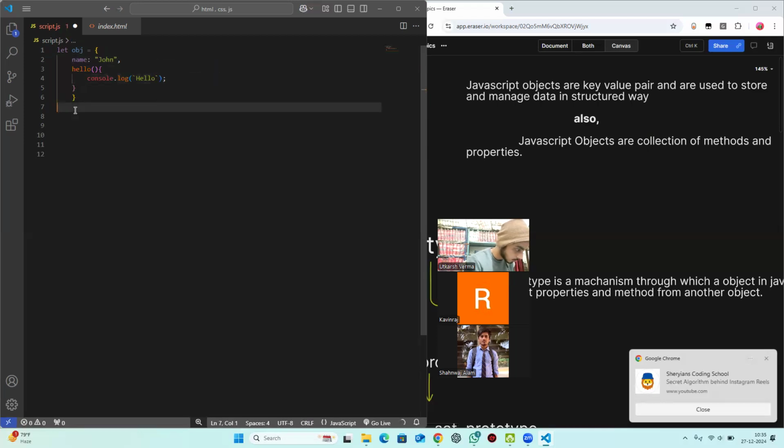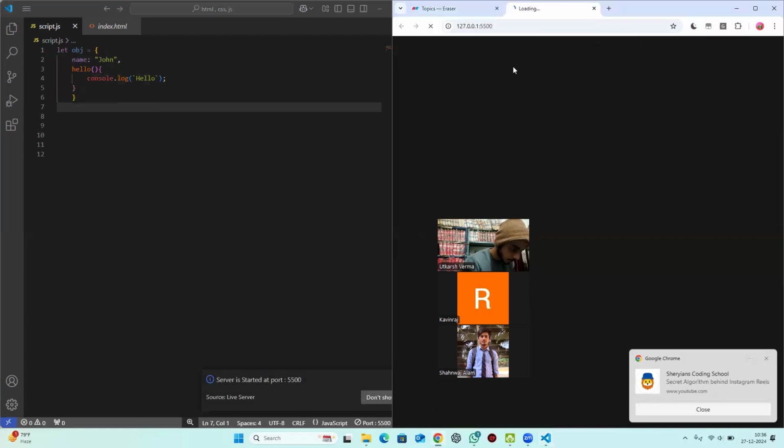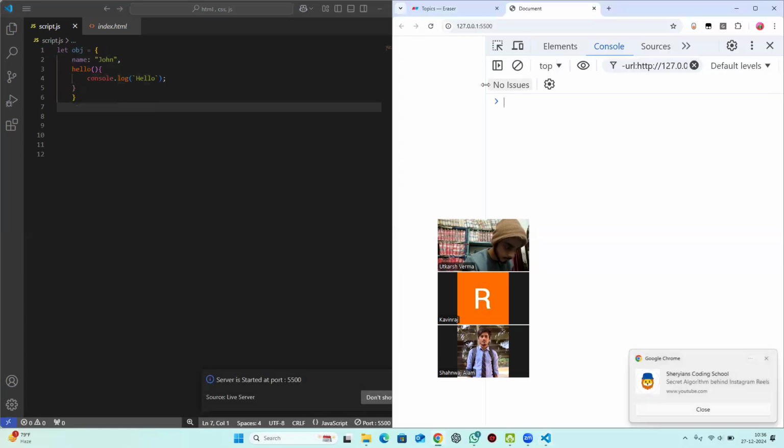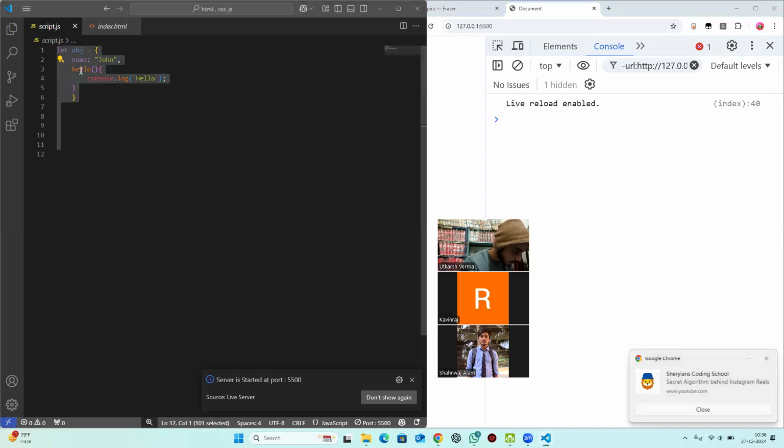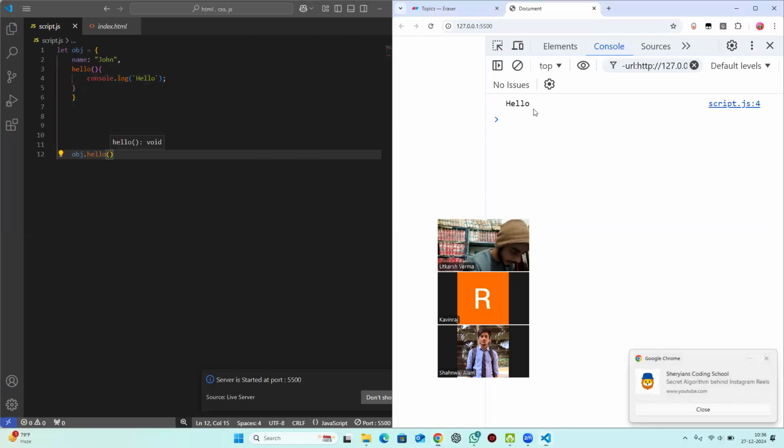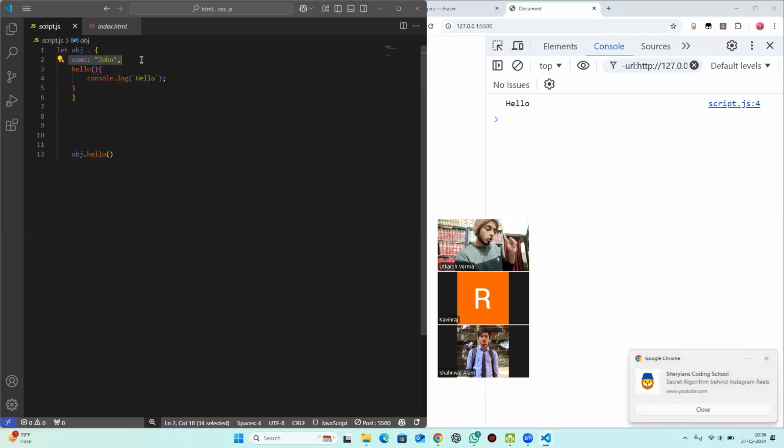Now it should run smoothly. Let's open this in an editor in a browser actually. Now if we call this object obj and we write hello, we can see here we are getting the output hello. So every time you see any key value pair inside the object, you will call it a property. And if there is a function inside an object, we are going to call it a method. Simple. So now you understand this particular thing.